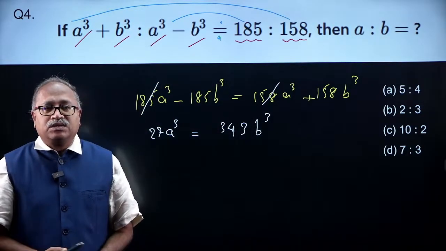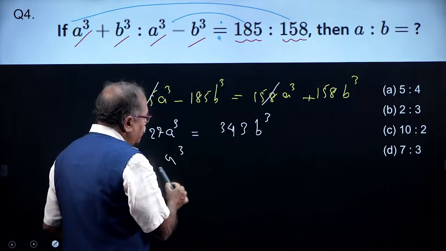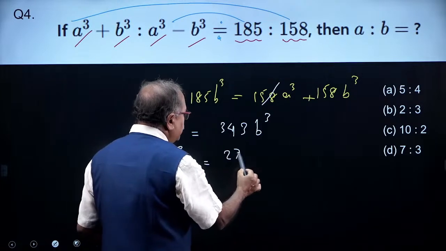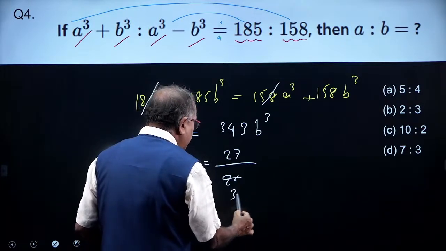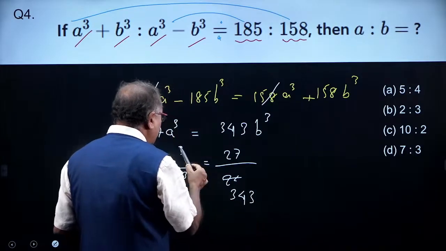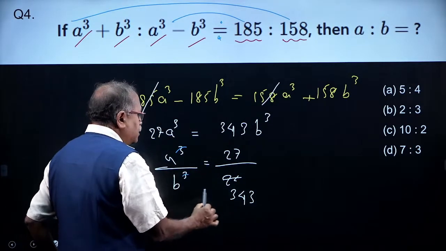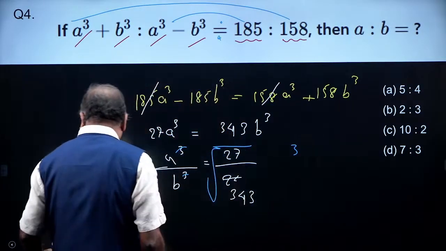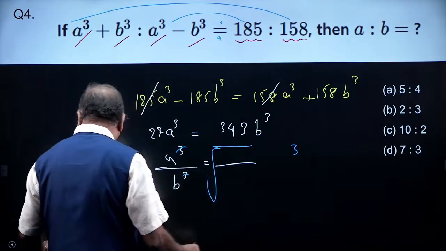Aman has done it with a very good speed. I got that a cube to b cube is nothing but 27 by 343, and if I take out the cube roots from here, I made a mistake here, first comes 343.